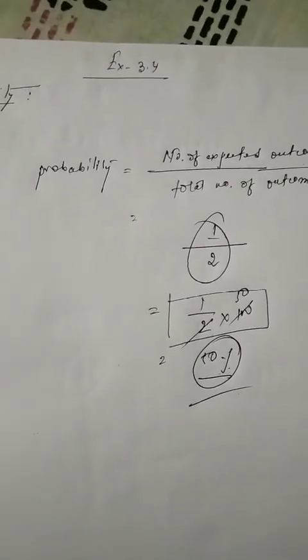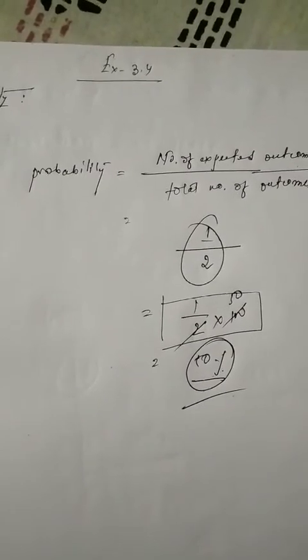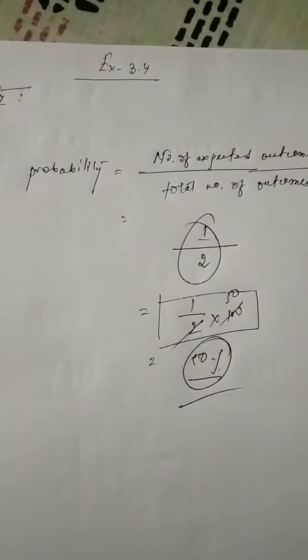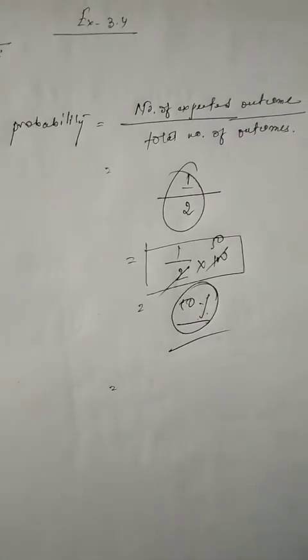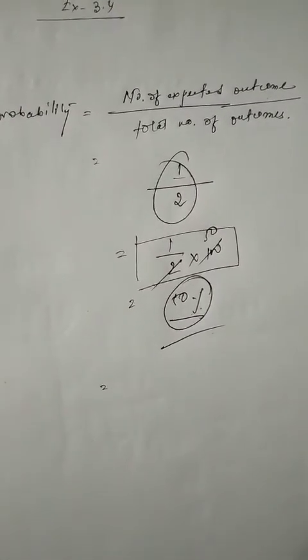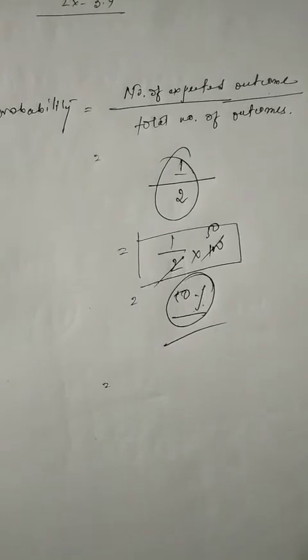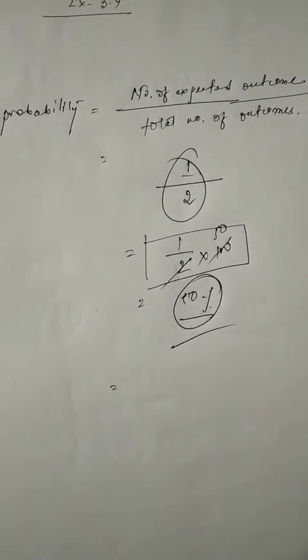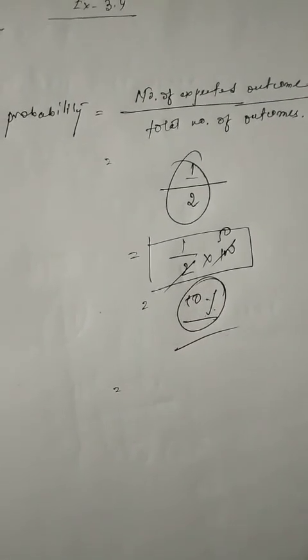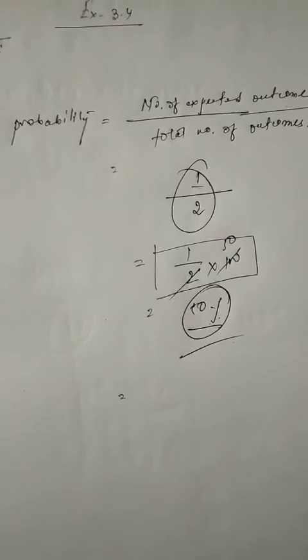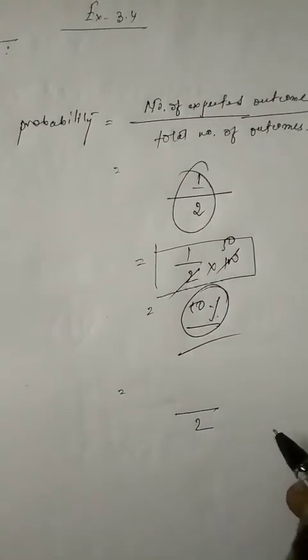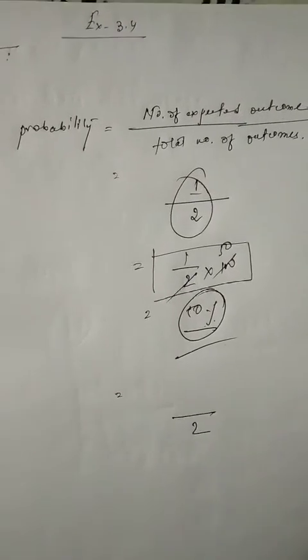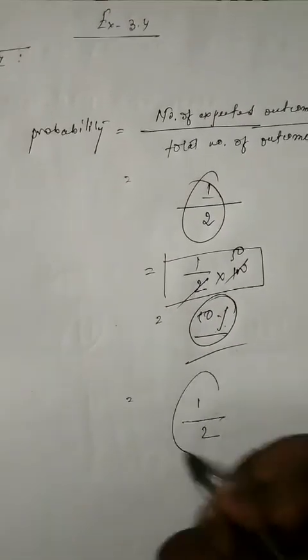Now, what about tail? If I want to find the probability of tail, it is the same process. Again, the same formula will be utilized: number of expected outcomes divided by total number of outcomes. The total number of outcomes is 2, because there are 2 faces, and there is one tail in the coin, so it's 1 by 2.